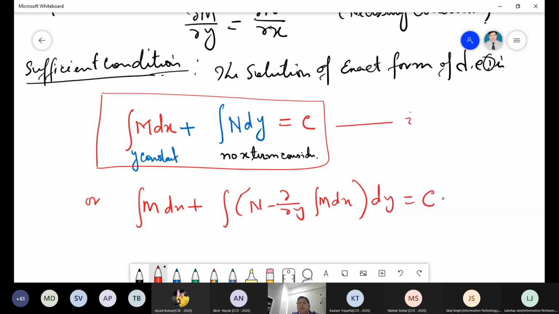Which formula is correct? Simple. Which formula is simple? The second or third? Second. It's very simple, right? So you understand what the exact form is.